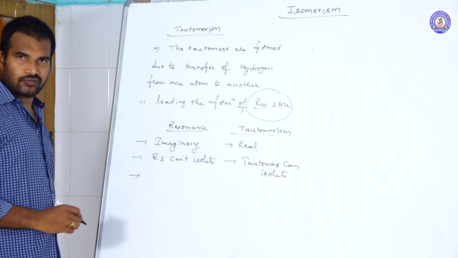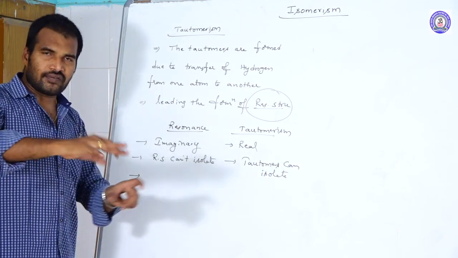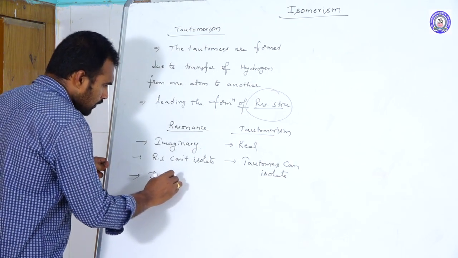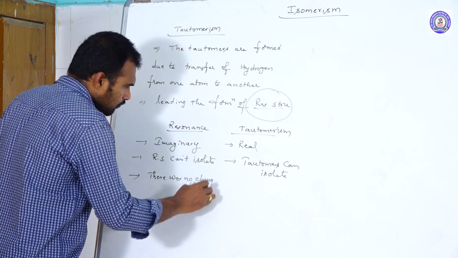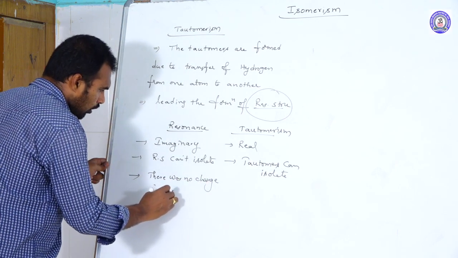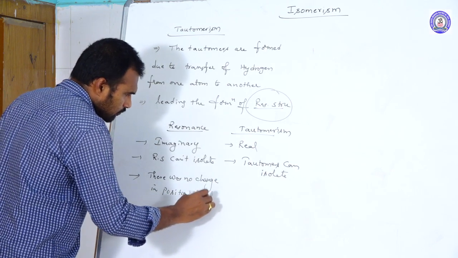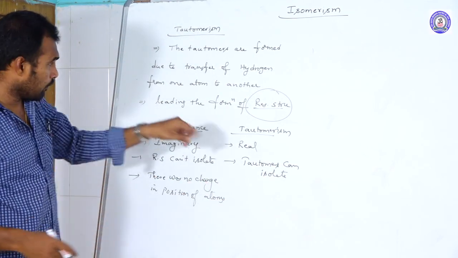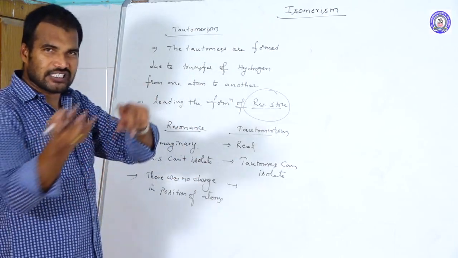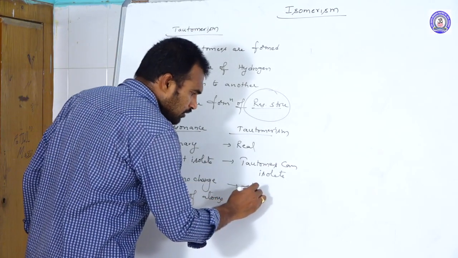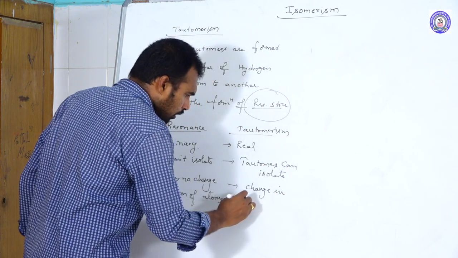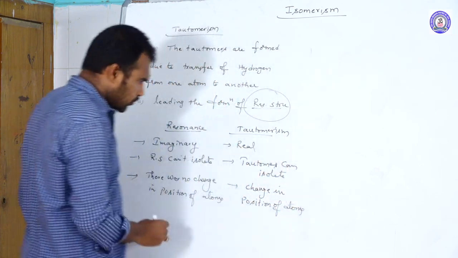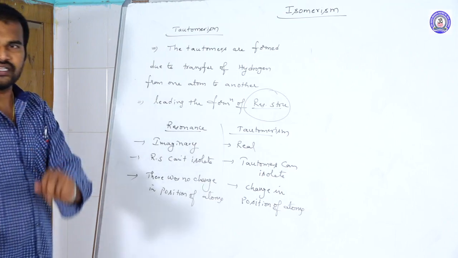And the next one. In resonating structures, there is no change in the position of atoms. The skeleton remains the same. Only the electrons are moving from one place to another place. But in tautomers, what happened? Proton is moving from one place to another place. Right? So here there is a change in position of atoms. So these are the three main differences between resonance and tautomerism.